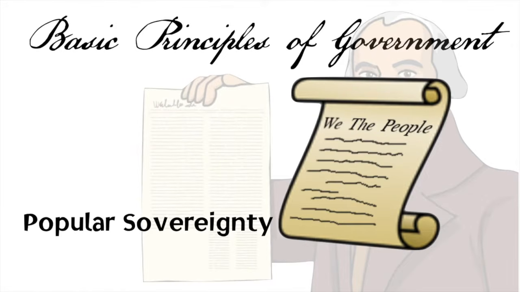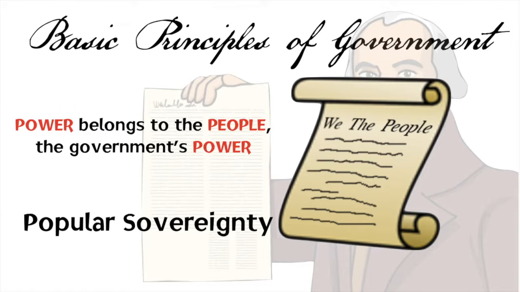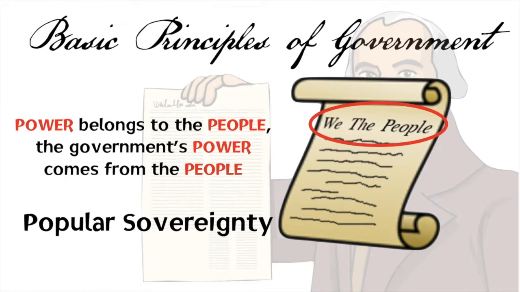And the last of our 5 basic principles of government is popular sovereignty, and this kind of goes back to the idea of limited government. Popular sovereignty means that the power belongs to the people, that the people are sovereign, that they have power, and that the government's power is derived from the people. And again, that's reinforced by those 3 words at the start of the preamble, we the people.